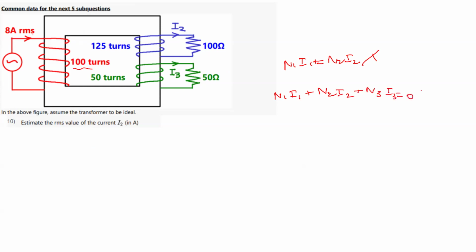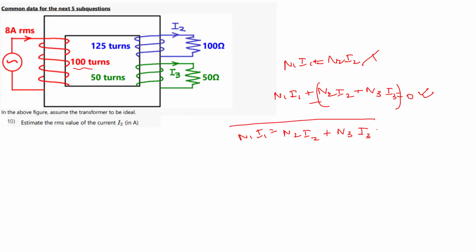Okay. This is the correct MMF balance of a three winding transformer. You should not make such a mistake here. You should write the correct MMF balance equation. You will get N1 I1, because this current is entering here and these two currents are going out. So I2 and I3 will come with a minus sign. So this will become N2 I2 plus N3 I3.